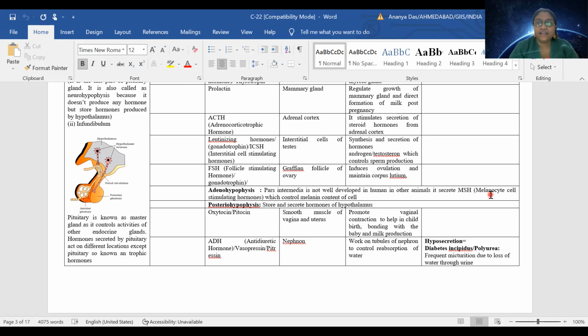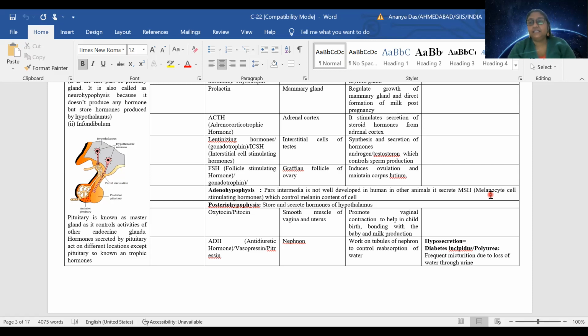So you can understand this pushing is not easy. There should be a proper pushing, not so hard that the child will get suffocated, not so soft that the child will remain inside the mother's womb. So it's a process. It needs to be controlled. And this vaginal contraction, which is helpful for the birth of the child, is the responsibility of the oxytocin hormone.